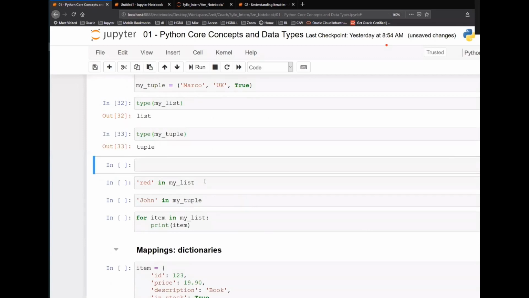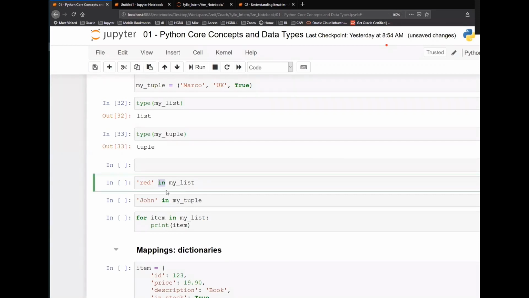Okay. Now there is something which we discussed in the very first class. These are some of the operators. If you remember, we had discussed mathematical operators, logical operators.